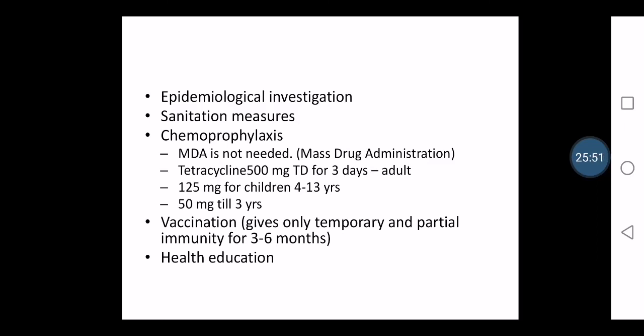We have to educate them regarding feces, the contamination of water and food with feces, how to maintain personal hygiene, hand hygiene after toileting, and boiling the water before drinking, especially in areas prone to cholera. So health education is also one of the control measures.